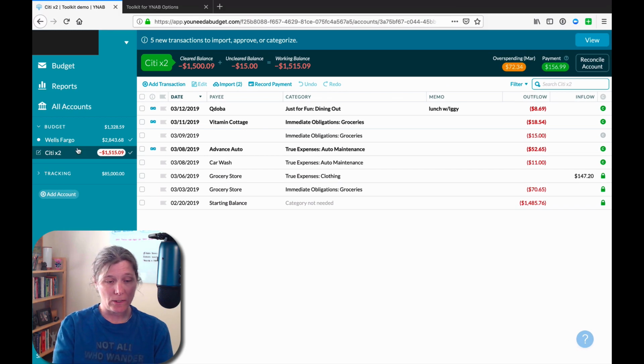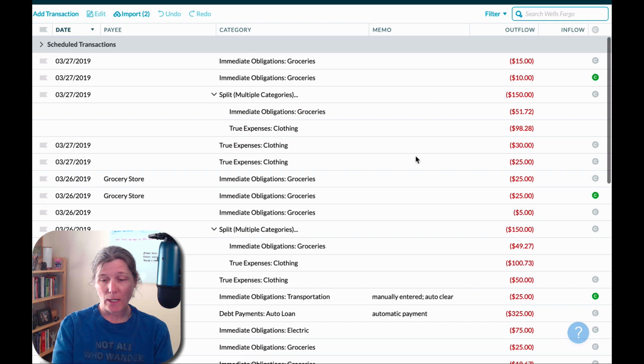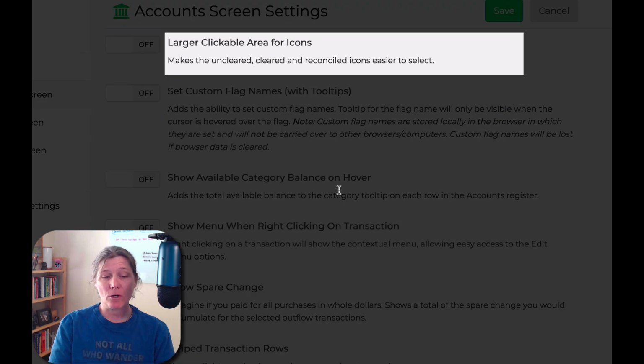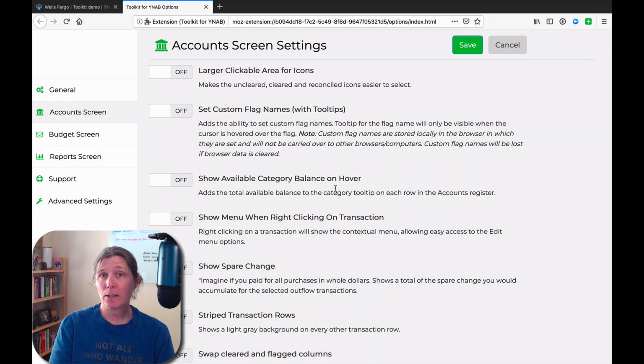So here, this is again the credit card account, and this is the checking account. This next setting is larger clickable area for icons, and you'll have to look really carefully in order to see the difference that this setting makes in YNAB.